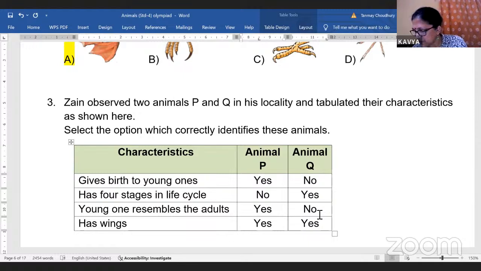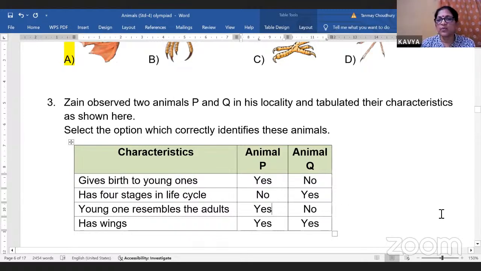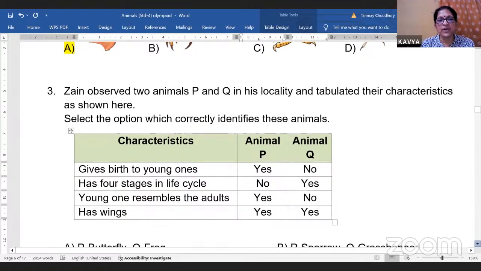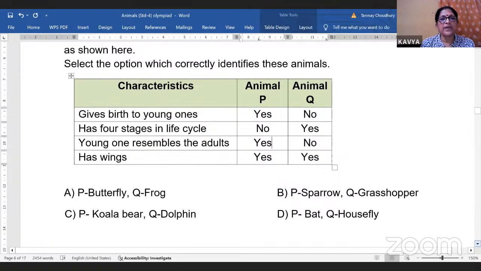Yes, somebody has written about food web. Okay. Has wings? Yes. In both, it has got wings. Okay, so what can it be? P is butterfly? No, because it gives birth to young ones. So P cannot be butterfly. Q is frog? Maybe. C is koala bear.